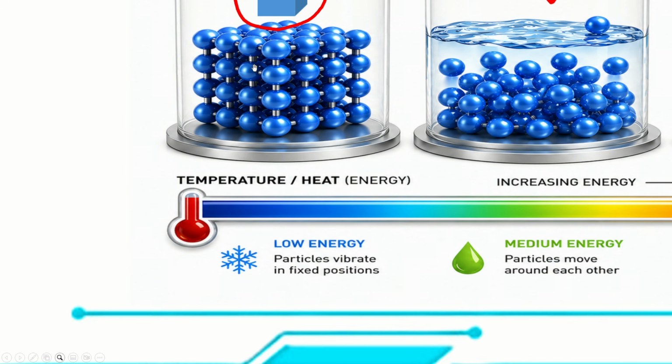You can only have a solid that does not have moving particles in an ideal scenario. You cannot have it in reality. That is a perfectly crystalline solid, which can only exist according to the third law of thermodynamics. But in actual fact, we need to understand that the particles in a solid keep on vibrating around fixed positions, because they are tightly bound to one another with these intermolecular forces.